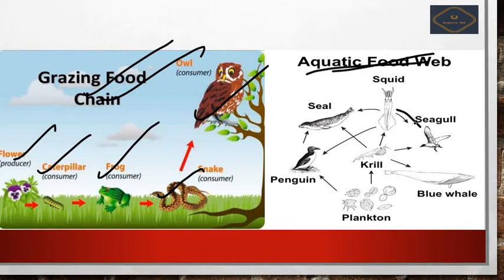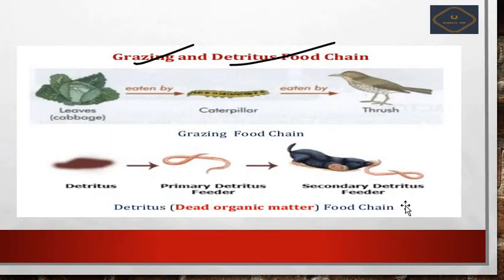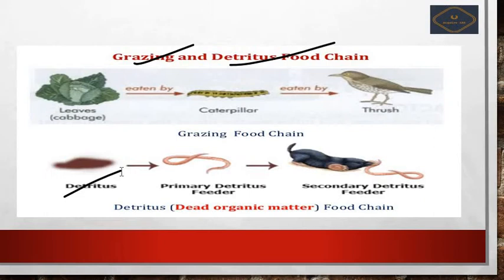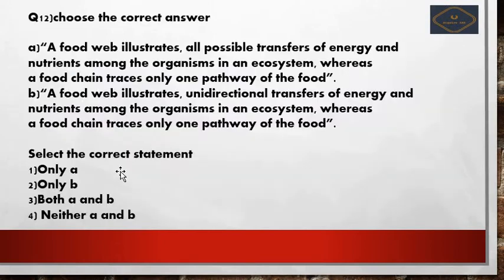This is just an image for you to remember whatever we have read. No need to study this diagram much, it is just for your convenience. Next we see the grazing and detritus food chain. The detritus food chain is litter, earthworms, chicken and hawks. I hope there is no need for explanation for that question.